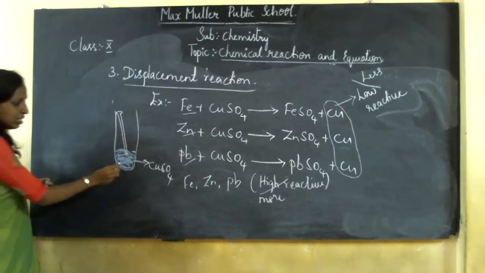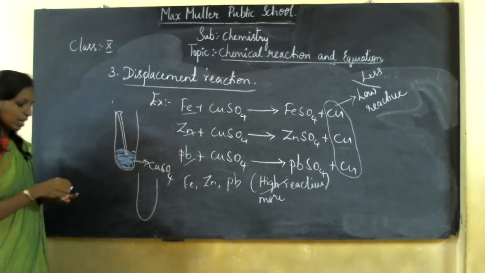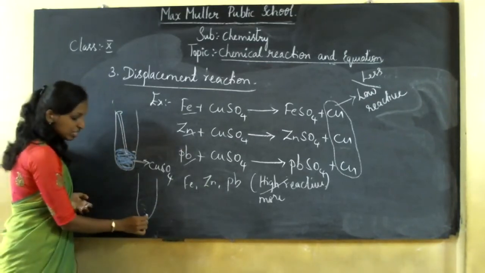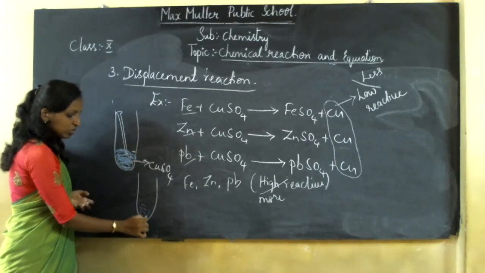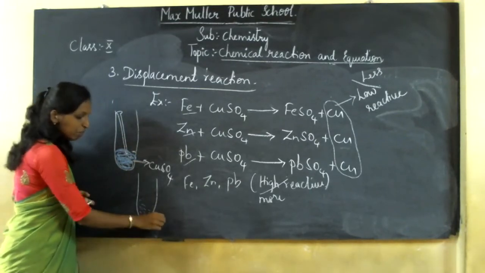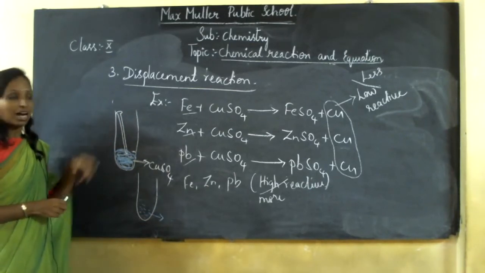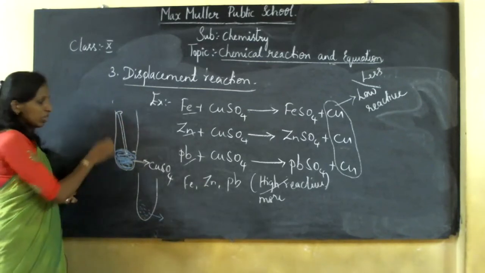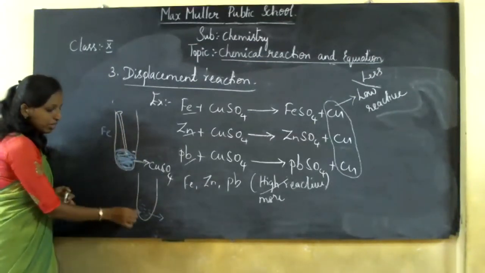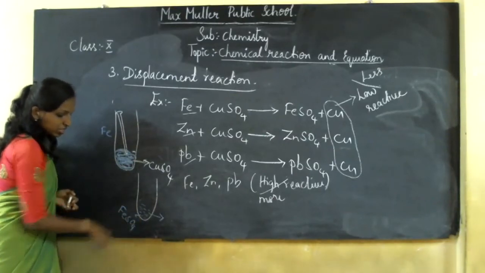You can see that this blue color will start fading. It fades its color into light blue color. Fades in the sense, the light blue color is formed because it has displaced iron to copper. A high reactive element has been displaced. This is only with iron. Okay. So here what has happened? Here what has been obtained is it is replaced with ferrous sulfate.